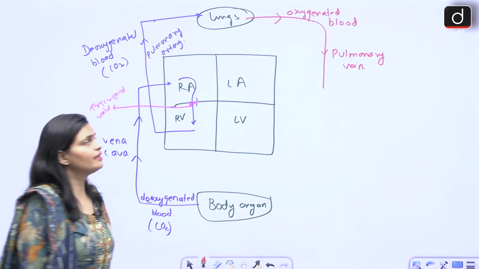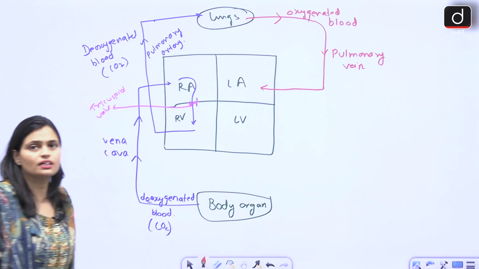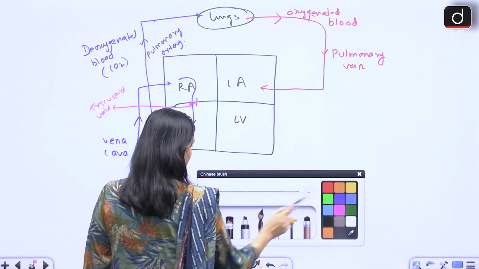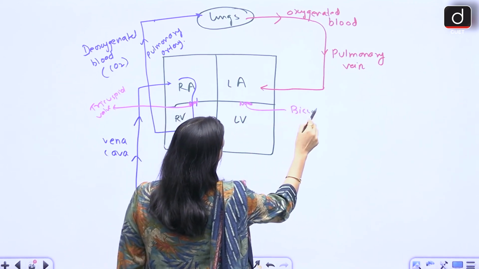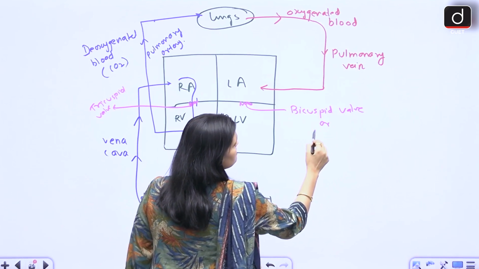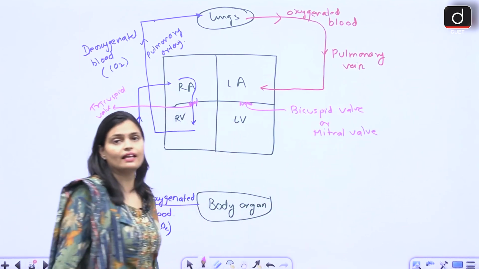So via pulmonary vein this oxygenated blood enters into the left atrium. ठीक है, left atrium में again here we have a valve. This valve is called bicuspid valve, right? This bicuspid valve is also known as mitral valve, right?